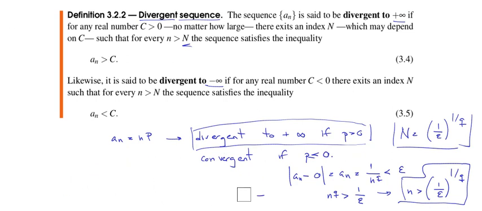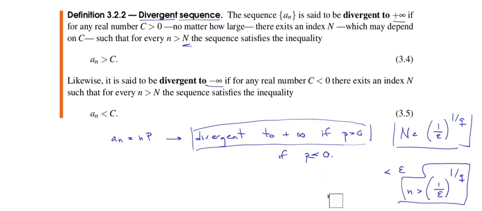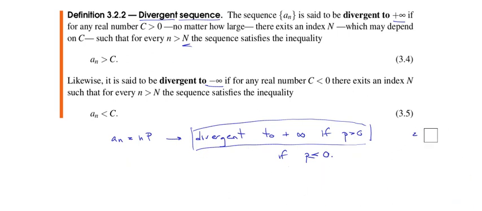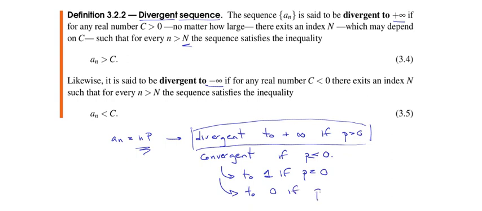If a sub n equals n to the p, it's going to be divergent to plus infinity if p is greater than 0. It's going to be convergent to 1 if p equals 0. And it's going to be convergent to 0 if p is negative.